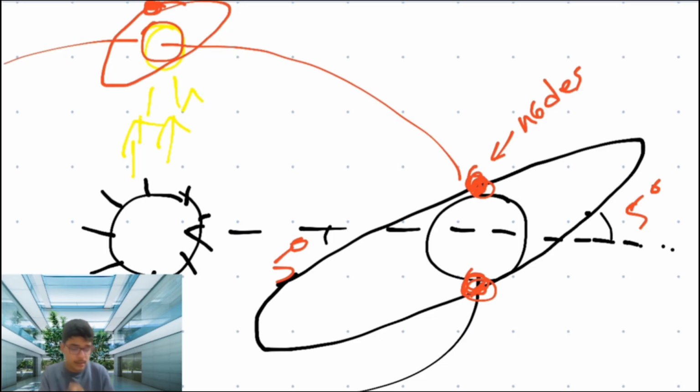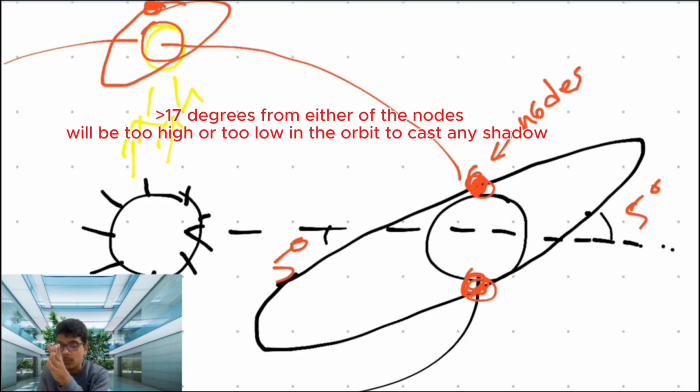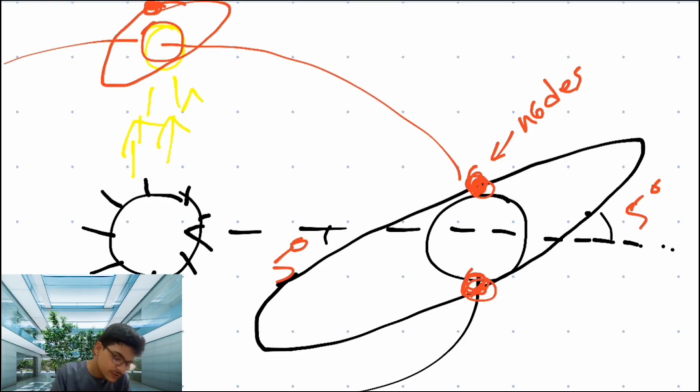The angular difference, the angle made by the ecliptic and the path of the moon, is 0, which means the moon is at its node. Moon is at its what? Node. So what happens is the sunlight goes there.